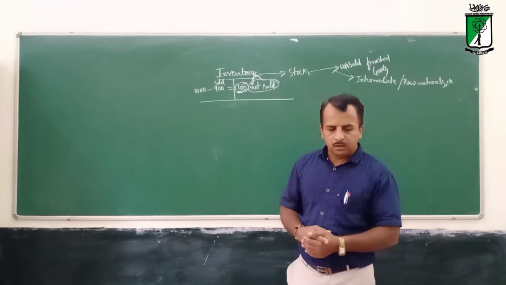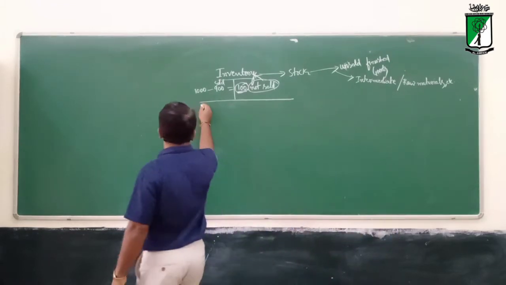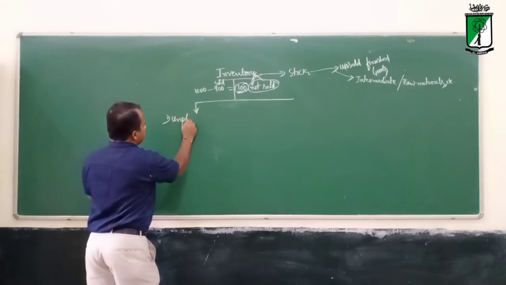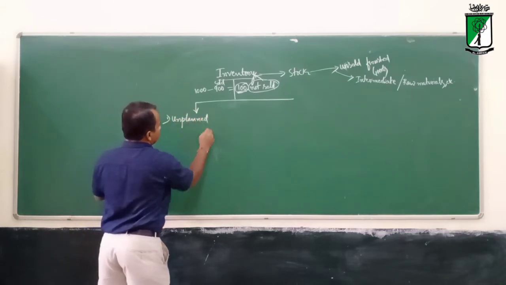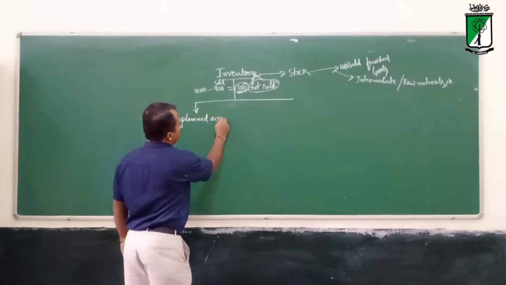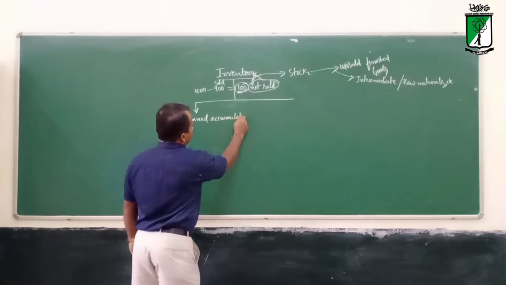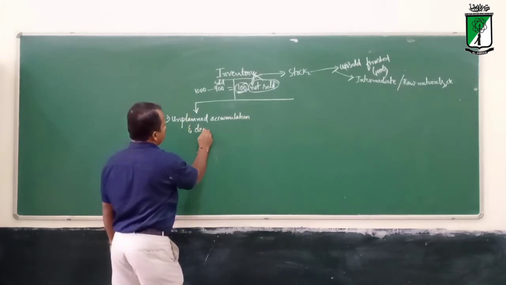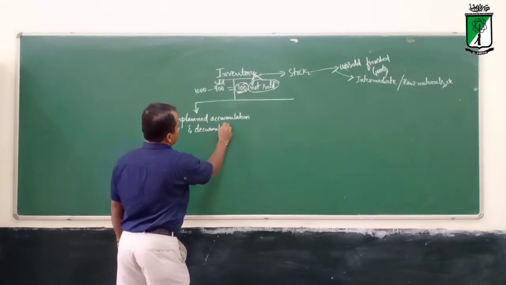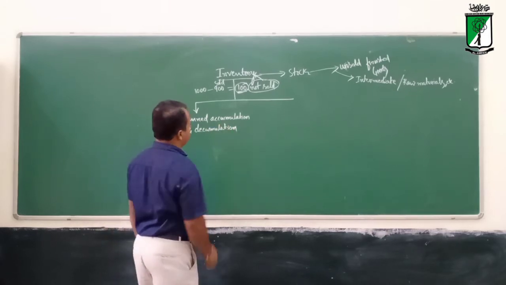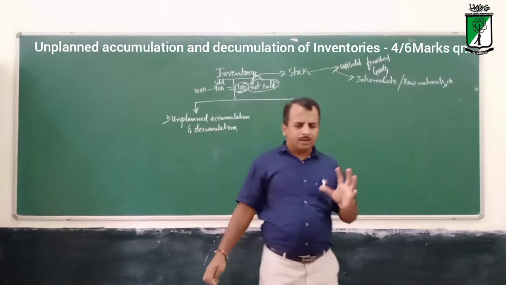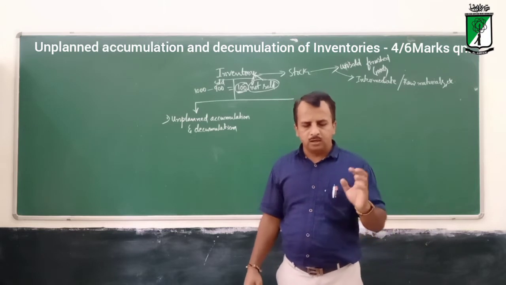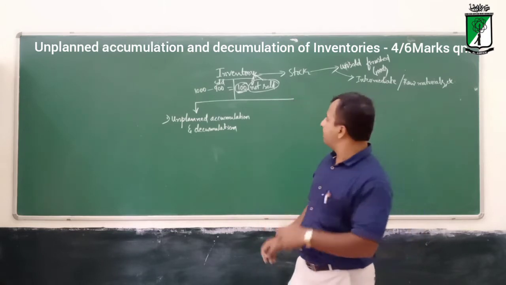First is unplanned accumulation and decumulation. So what exactly is this unplanned accumulation and decumulation of inventories?